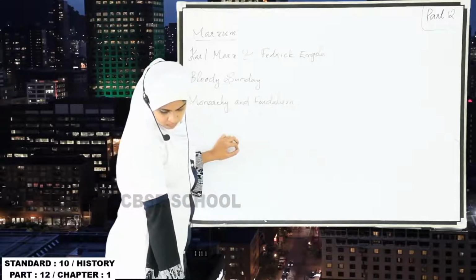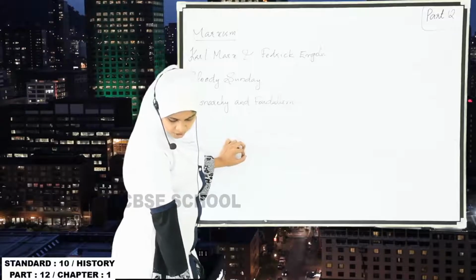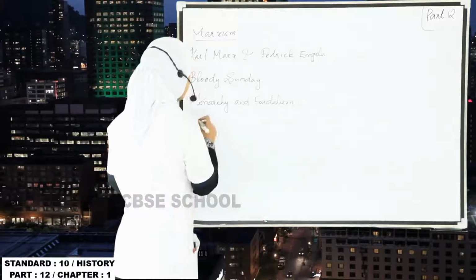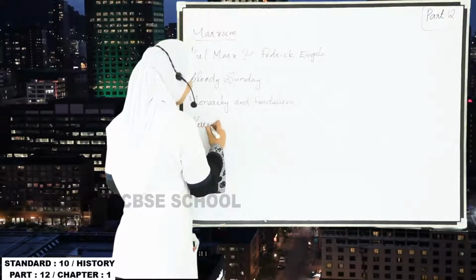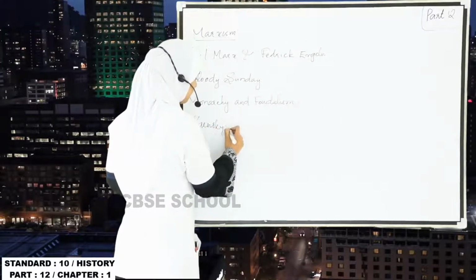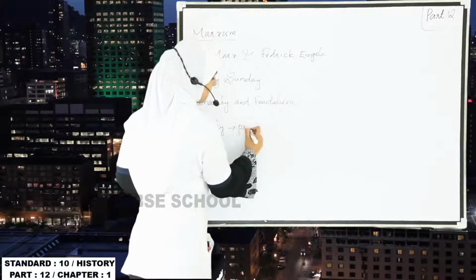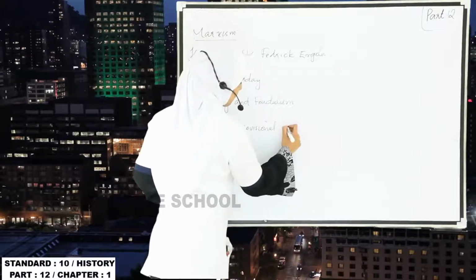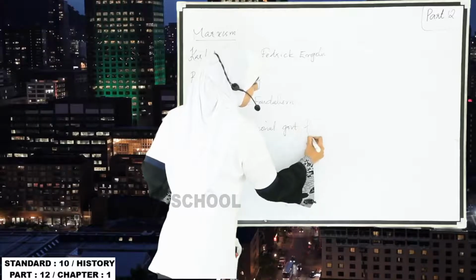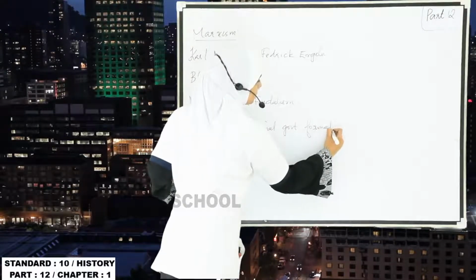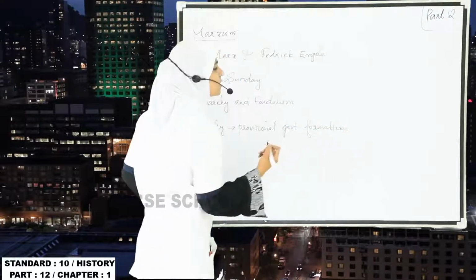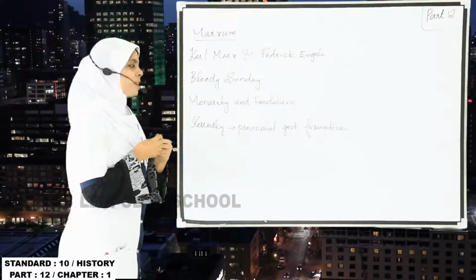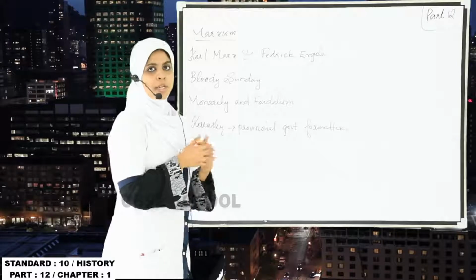The formation of the provisional government was under the leadership of Kerensky. So these were the things that we have covered in the part of the Russian Revolution. The Russian Revolution was mainly against the monarchy and feudalism.